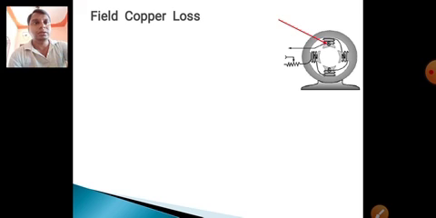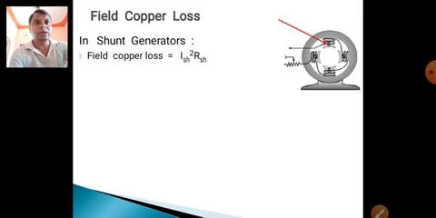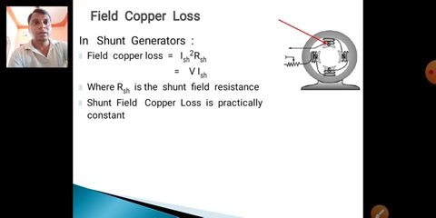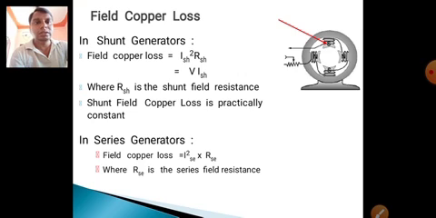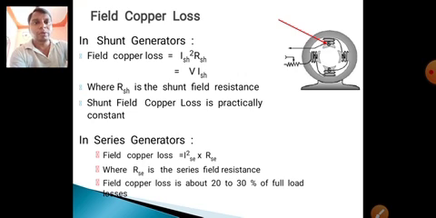The field copper loss occurs only in the field winding. In a shunt generator the field current is constant. The field copper loss formula is Ish squared into Rsh, that is equal to V into Ish. Already I told, where Rsh is the shunt field resistance, the shunt field copper loss is practically constant. In a series generator the field copper loss is Ise squared into Rse, where Rse is the series field resistance. Field copper loss is about 20 to 30% of the full load loss.